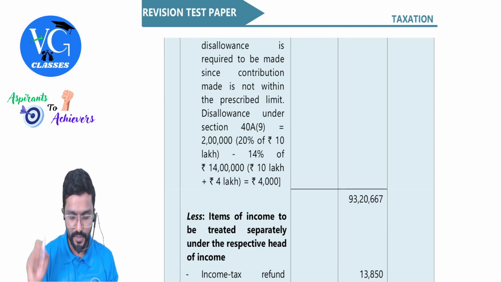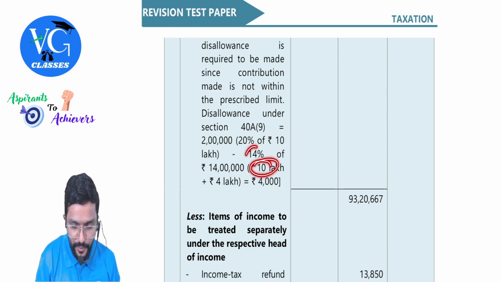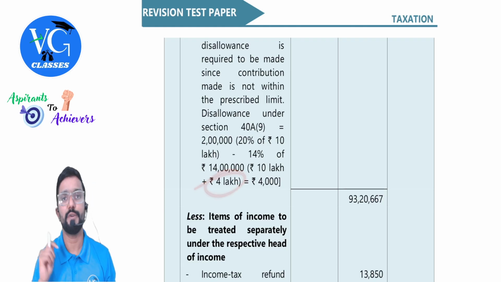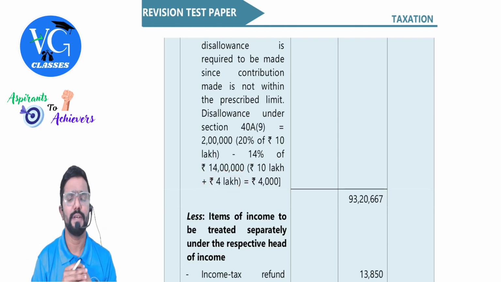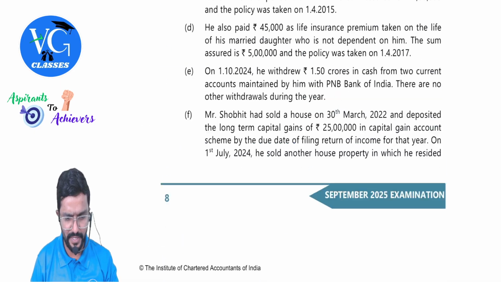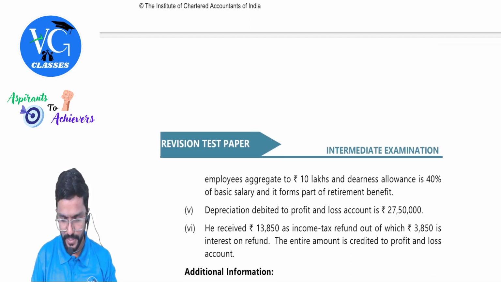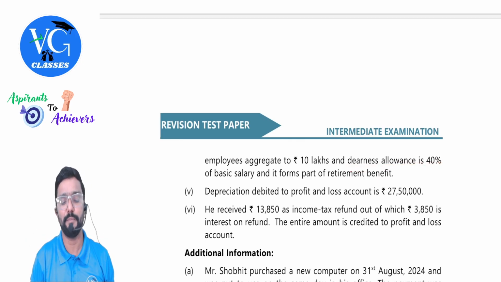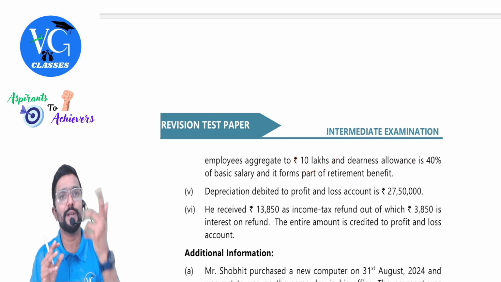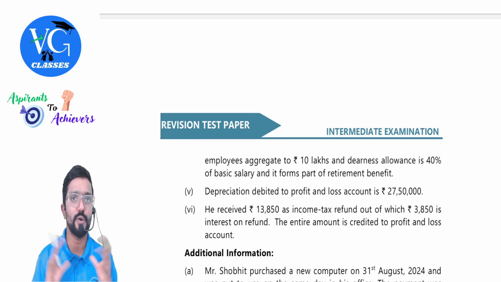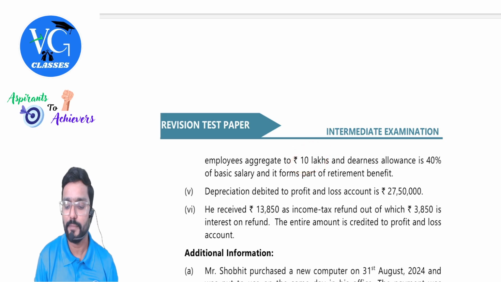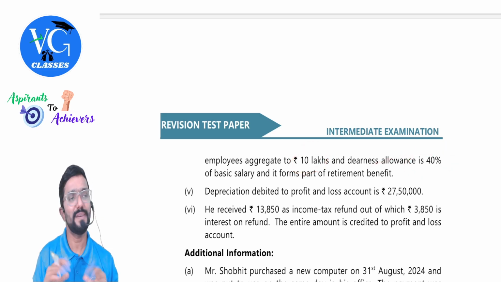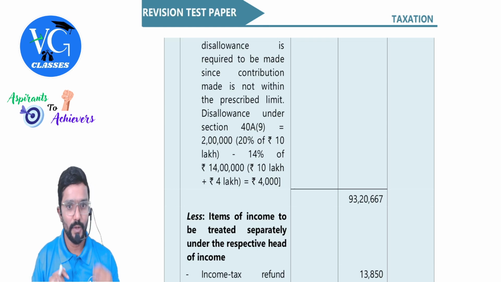For DA, a condition is there. It comes to 10 lakh into 14%, plus on 4 lakh also we have to take, only 40% is forming part of retirement benefits. Just a minute, I will read it. Dearness allowance is 40% of basic salary, which is forming part of retirement benefit. So 10 lakh into 40%, 4 lakh it comes. On 4 lakh, we need to take 14%. So totally 14% has to be taken on 10 plus 4 lakh. Clear? That much is allowed, remaining is disallowed.